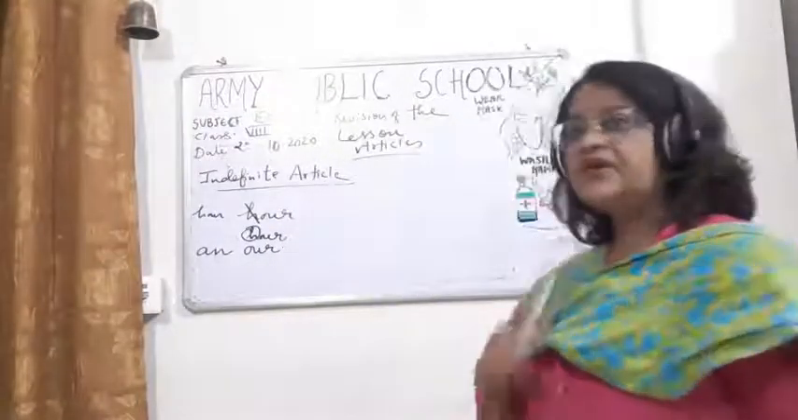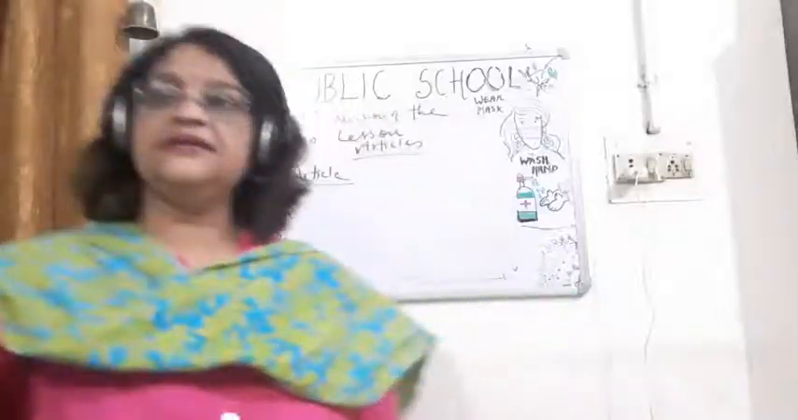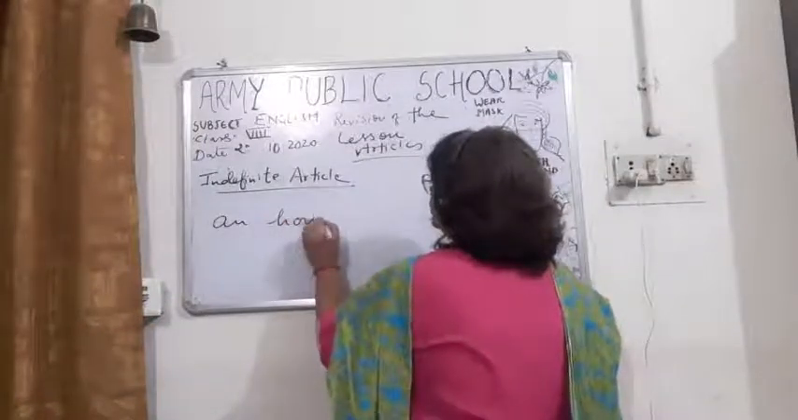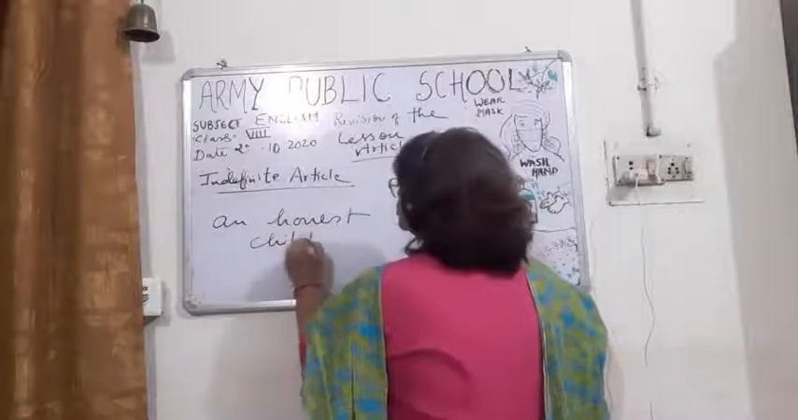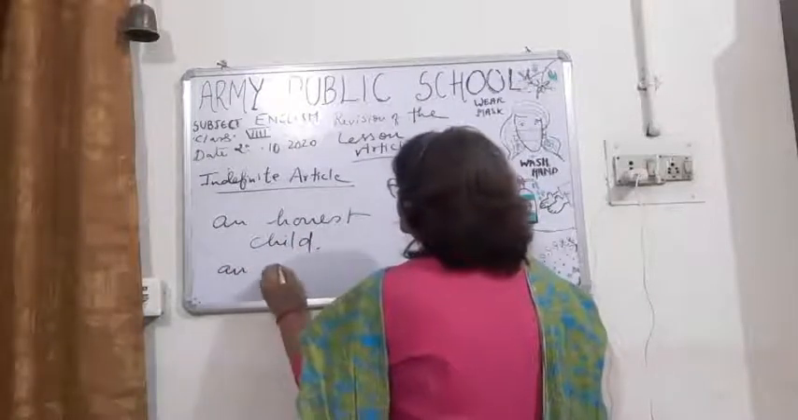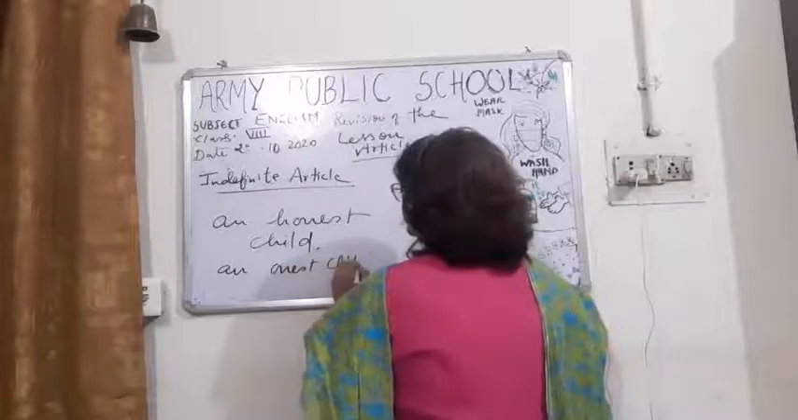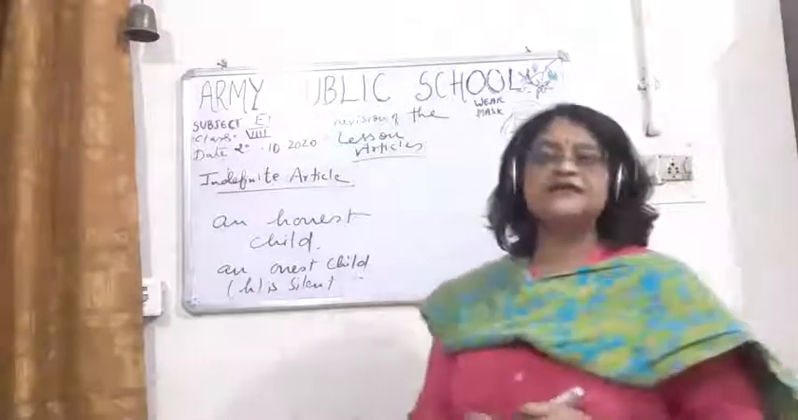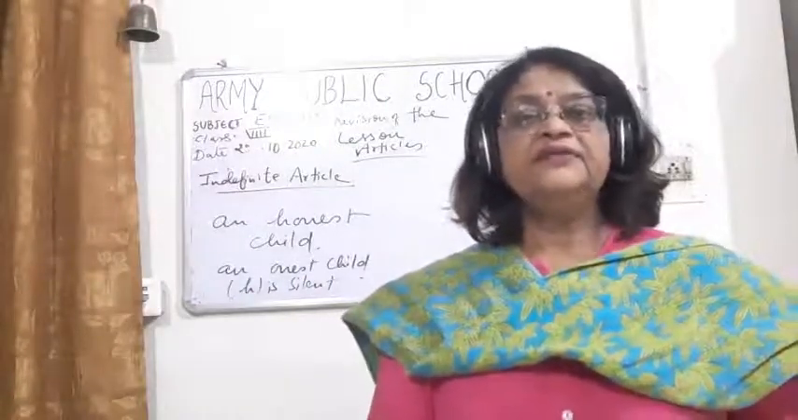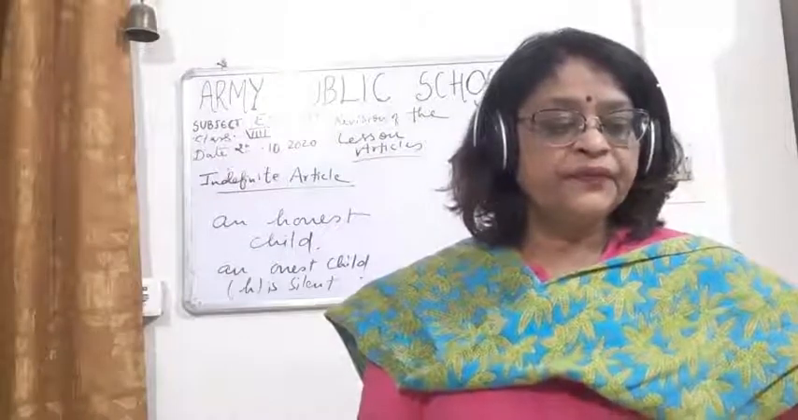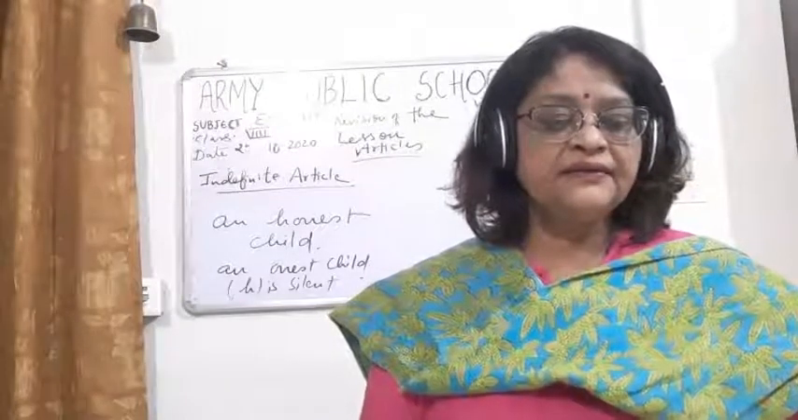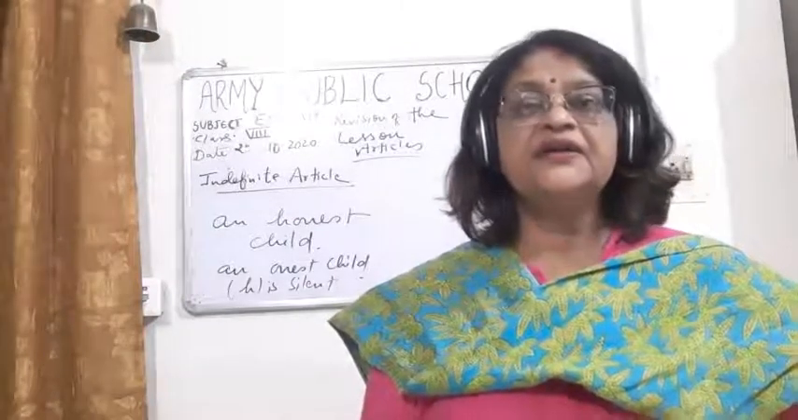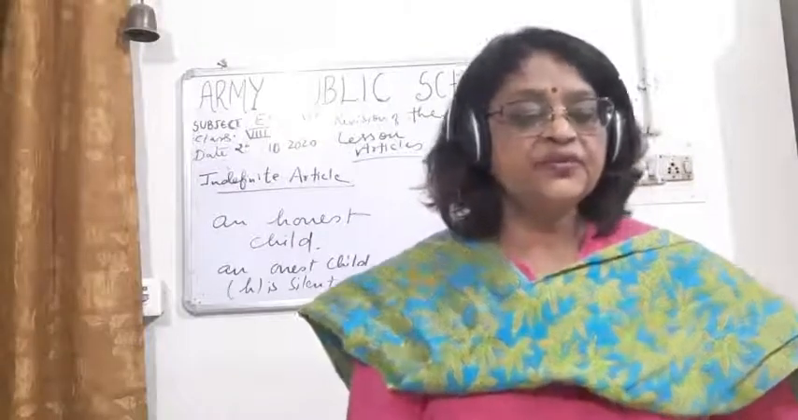An honest child. Again, we write an honest child. Here h is silent. An heir. Who is an heir? A person who inherits all the money or the property when somebody dies. So what will be the pronunciation?